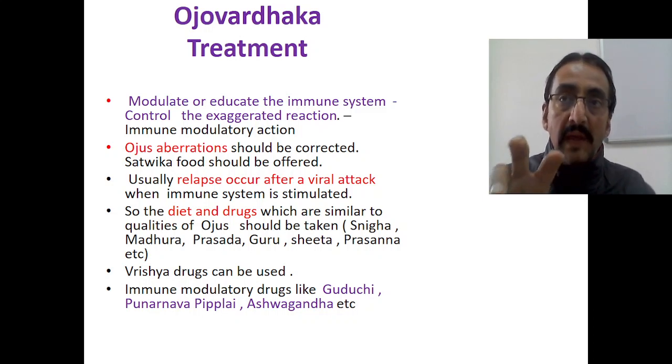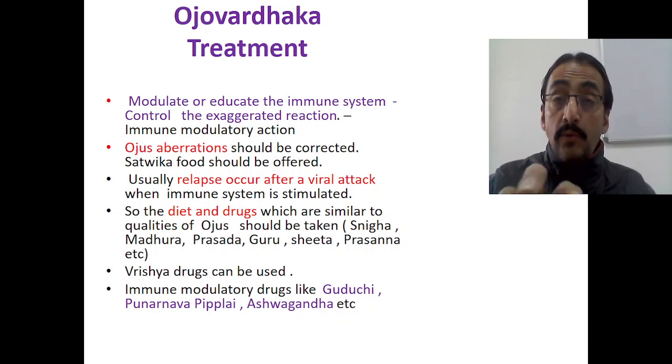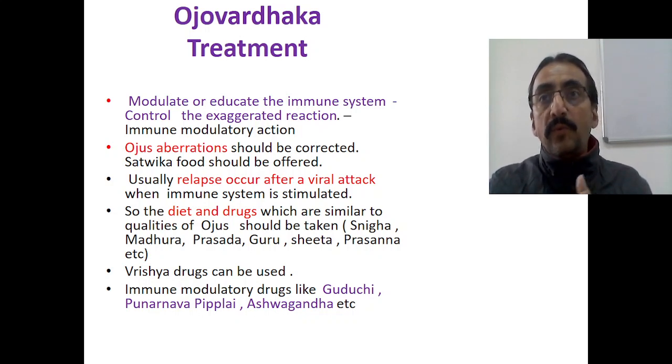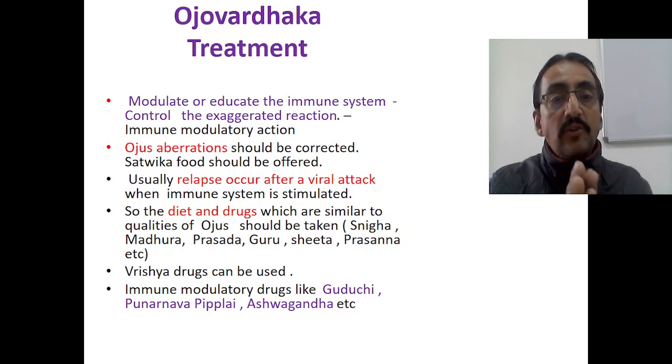So now you need to educate the immune system that you should not exaggerate too much, you should show a limited response, not an advanced response. That itself is the problem here. When the immune system is exaggerated, autoantibodies are formed and they are disturbing. So to correct that, Ojas has to be corrected. The aberration of the Ojas, Ojo Visramsa or Ojo Vyapat, has to be corrected.